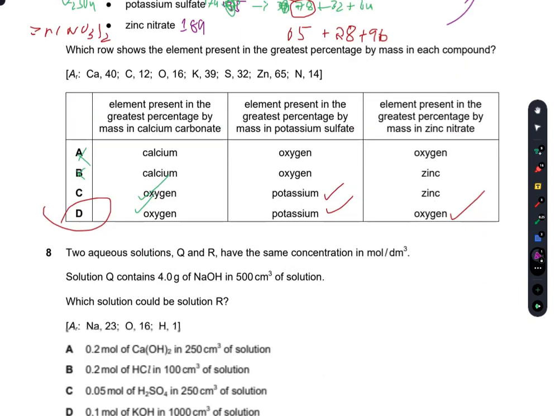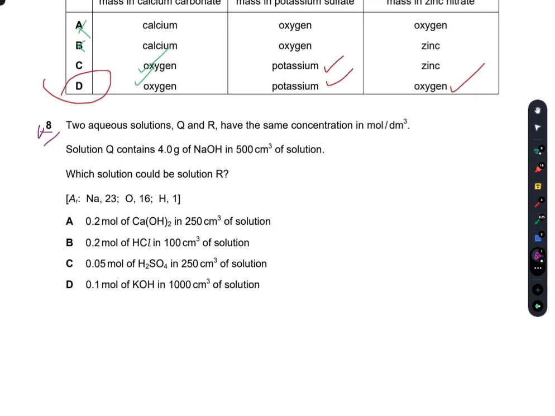Question number 8. Two aqueous solutions Q and R have the same concentration in moles per decimeter cube. Now, solution Q contains 4 gram of NaOH in 500 centimeter cube of solution. Which solution could be solution R? Now I simply have to find the concentration of solution Q, and then I will have to find one solution which has the same concentration as solution Q.